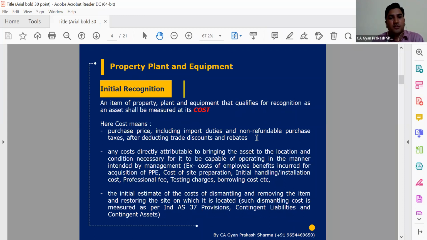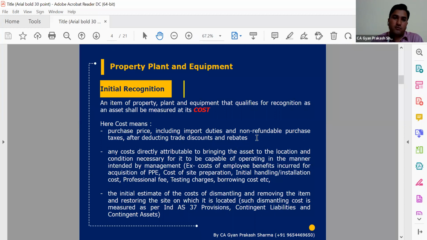There is no issue there, because we all know very well when an asset should be recognized. But now in Ind-AS, the question starts: on which cost or price should we recognize an asset? There is a very simple thing: any cost we have incurred to bring an asset to such a condition that it can be used in production or for our business purpose, whatever cost we have incurred, we need to consider in our recognition. Now we are talking about the valuation or measurement part, on how much price we should recognize an asset.